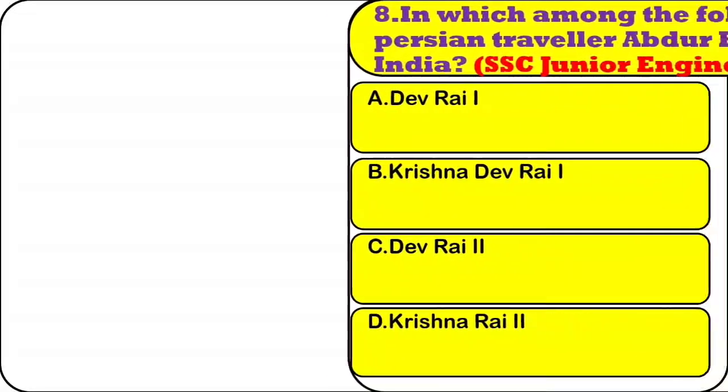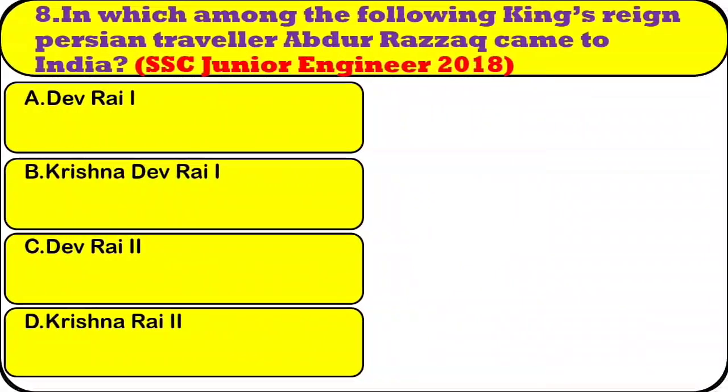Question number 8. In the reign of which of the following kings did the Persian traveller Abdur Razzaq come to India? Option A. Deva Raya I. Option B. Krishna Deva Raya I. Option C. Deva Raya II. Option D. Krishna Raya II. The right answer is option C, Deva Raya II.